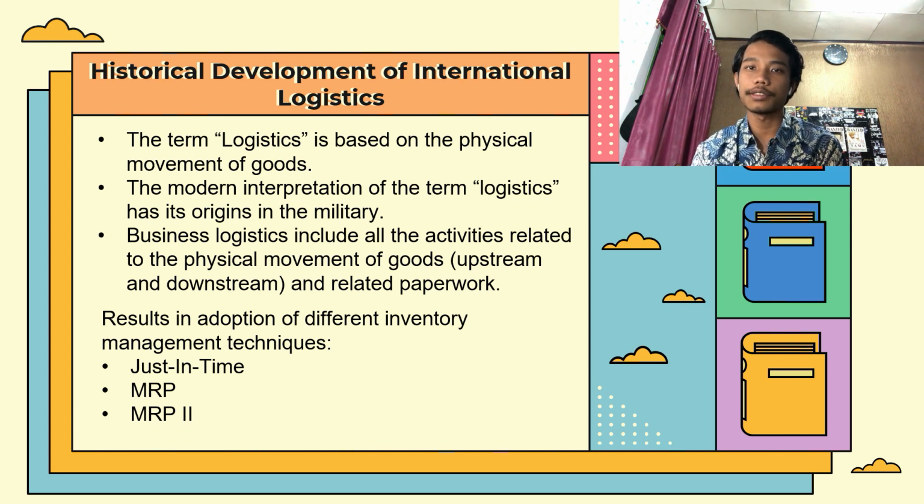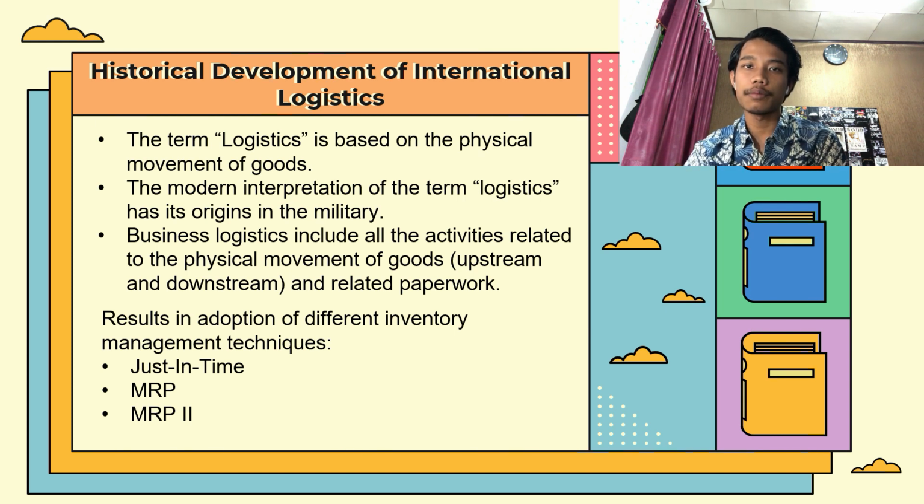The first one is just-in-time. Just-in-time is an inventory management method in which goods are received from suppliers only as they are needed. The main objective of this method is to reduce inventory holding costs and increase inventory turnover.